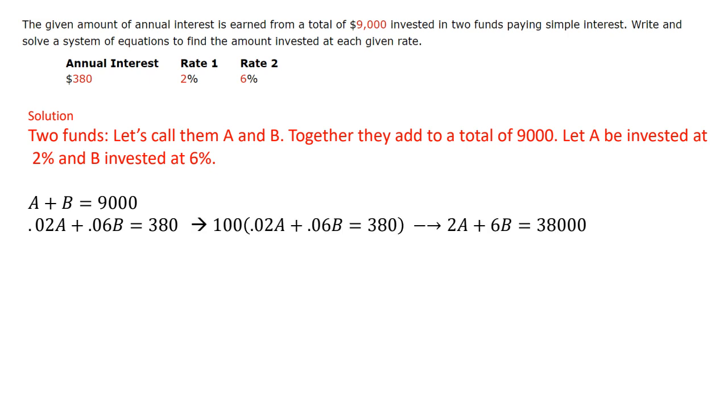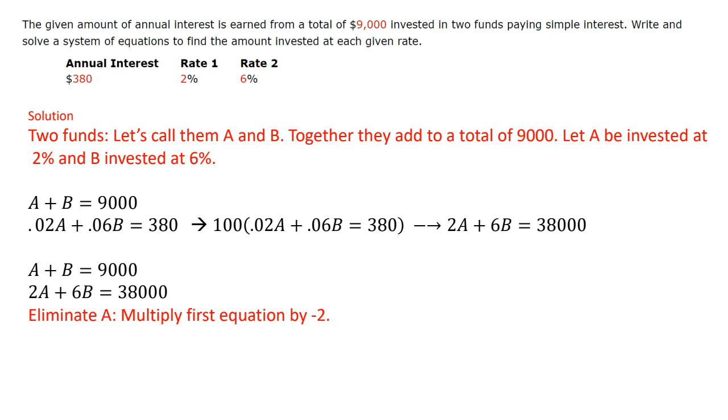So before I start solving it, I don't want to deal with decimal additions. So I'm going to multiply the second equation by 100. And again, I'm going to multiply it to the whole equation. I want to make sure I don't unbalance the equation. So 100 times 0.02 gives me 2a, 100 times 0.06 gives me 6b, and 100 times 380 gives me 38,000. Yes?